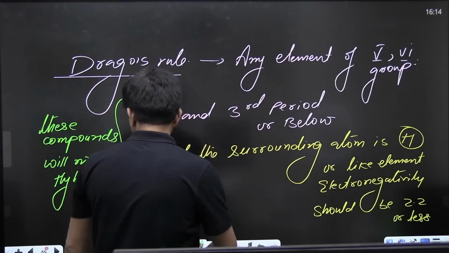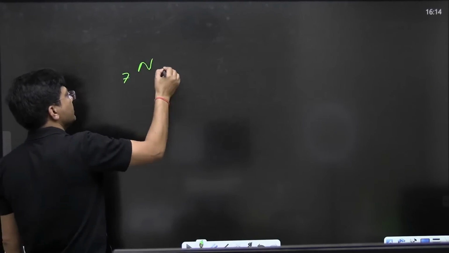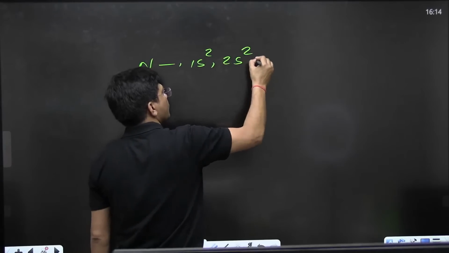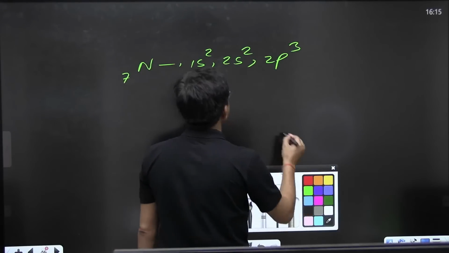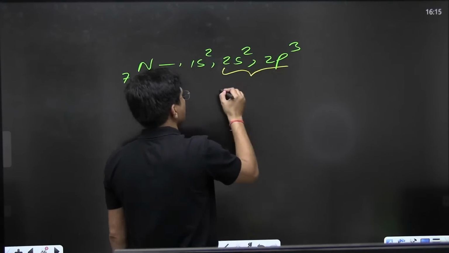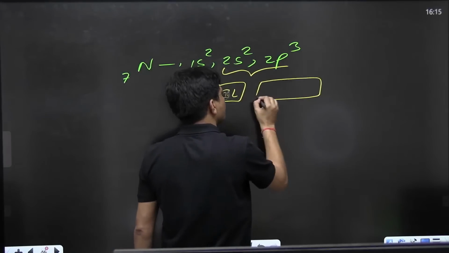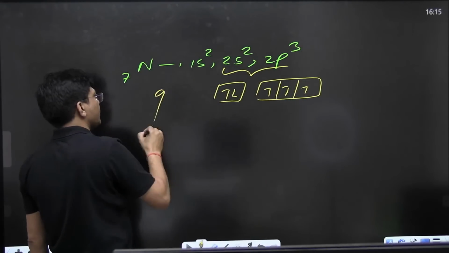Let me tell you. Suppose I say nitrogen, what is the atomic number? 7, 1s2, 2s2, 2p3. If I consider the outermost electrons, the ground state configuration is 2s2 and 2p3.